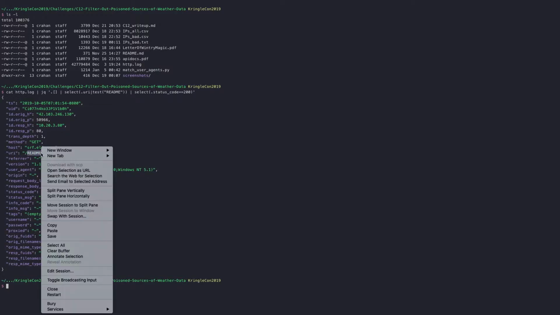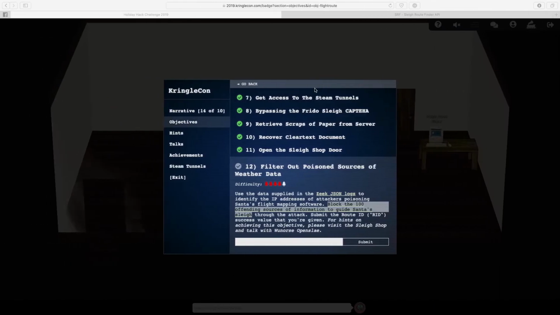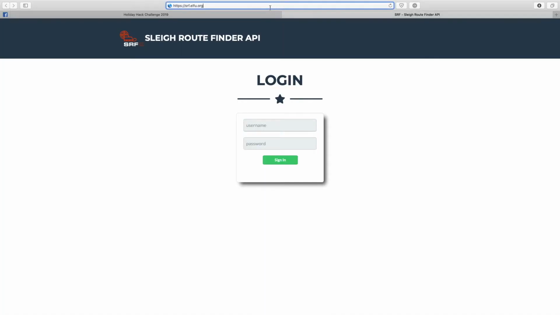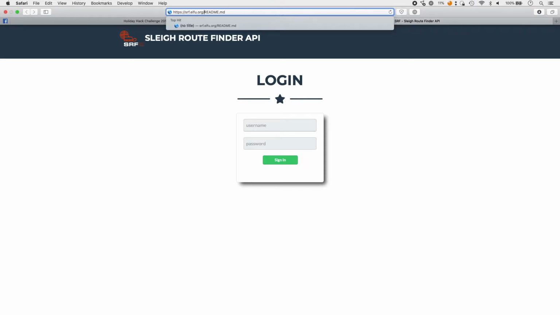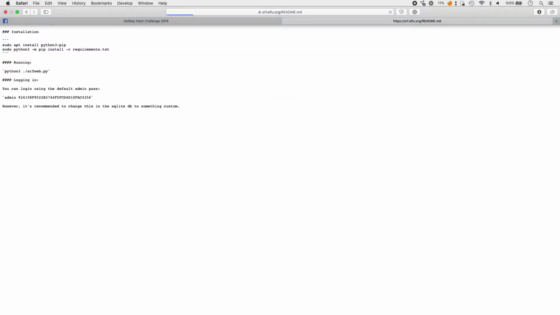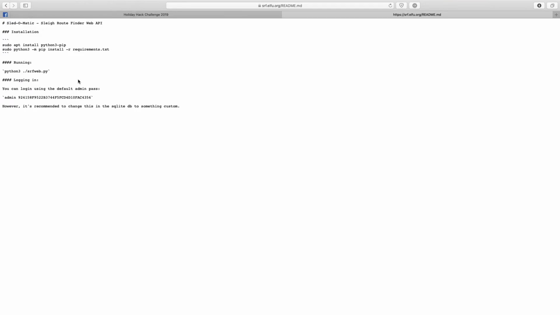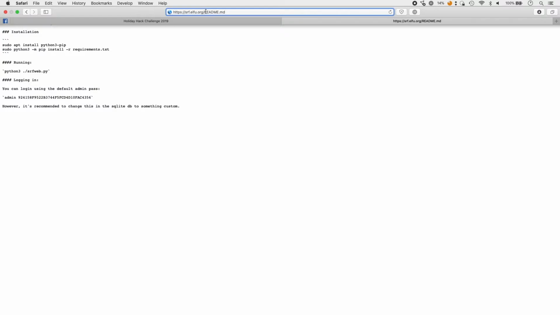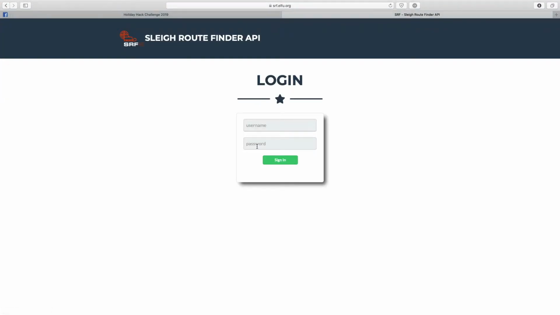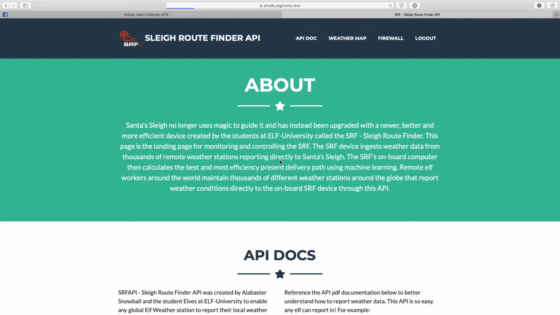So let's grab that. Let's head back over to our browser and add that to the end of our server web address. And that gives us the actual location of that file, the contents of that file. And then we have the default credentials, which are going to be admin and then this password. So if I go back, now I can log in. I can use those credentials, admin and the password, and we can sign in.